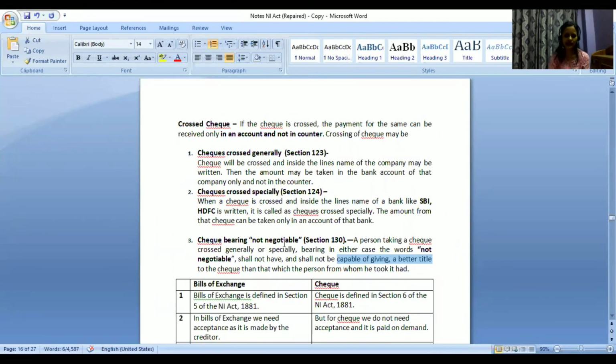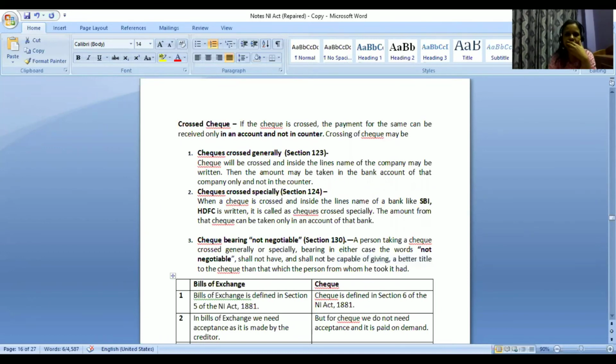Those things are not needed, right? Unnecessary. So they would just write not negotiable, and someone cannot file a case against them to whom they are not even related. So these are the two different types of crossings. Generally and specially, in either of these, persons can write not negotiable in that particular check.